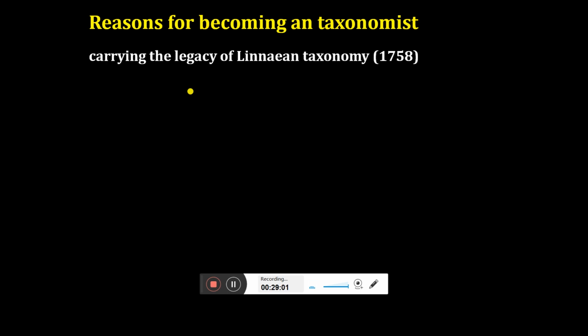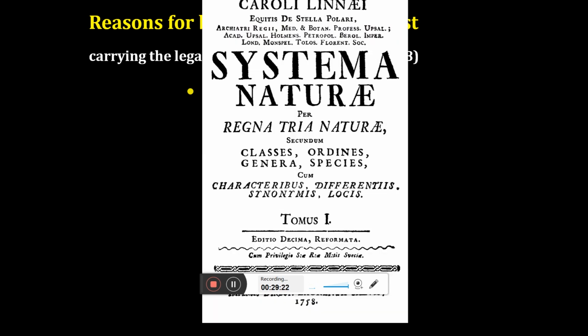Carrying the legacy of Linnaean taxonomy, 1758. We all know that Linnaeus is considered the father of taxonomy. He started by giving the binomial nomenclature, and he started classifying organisms. He identified several animal and plant species, and then he wrote this legendary book Systema Naturae, which was the first official publication on taxonomical identification, the old school taxonomy, which was done based on the external morphological appearance of animals, plants, or microbes.